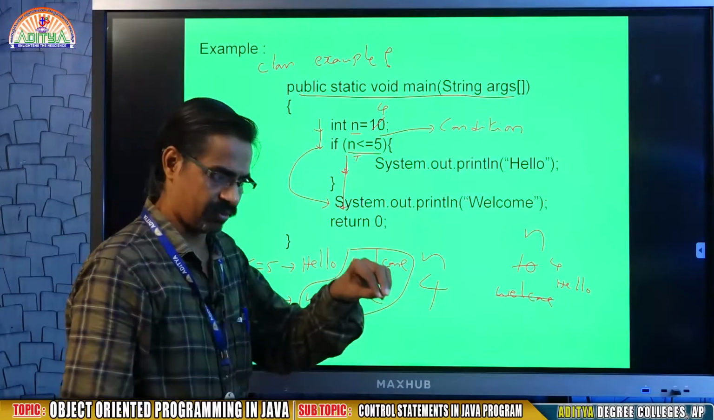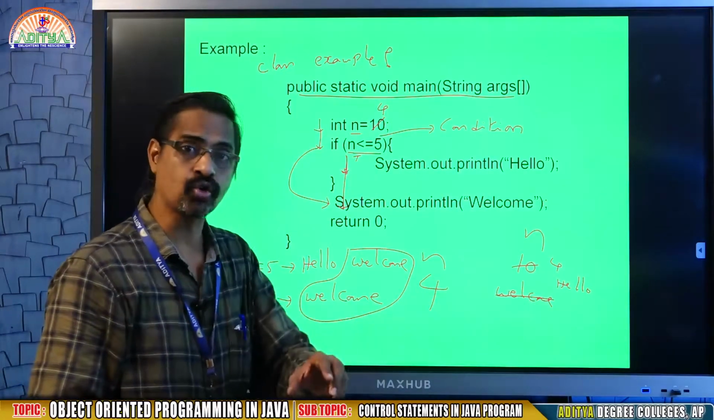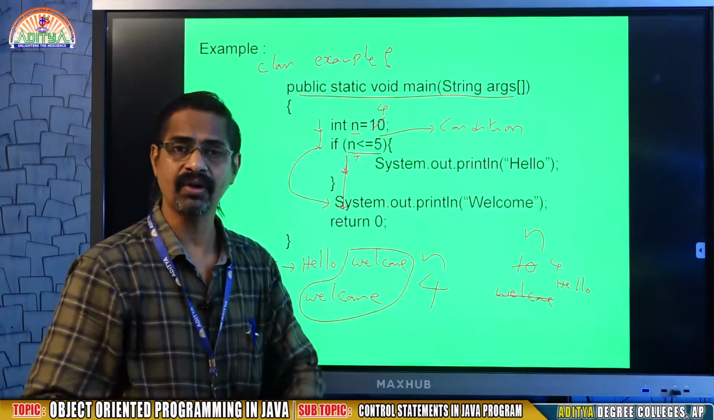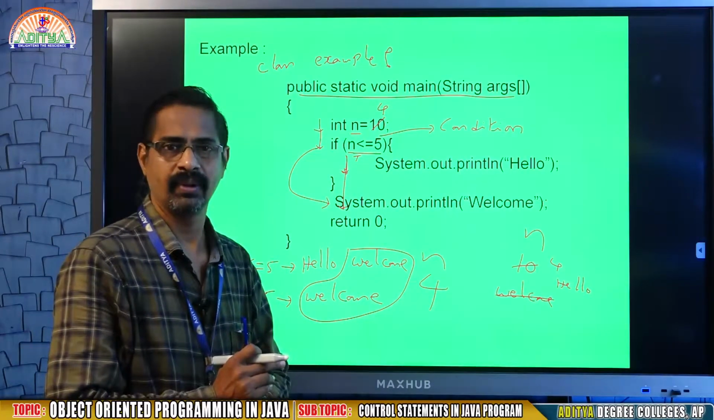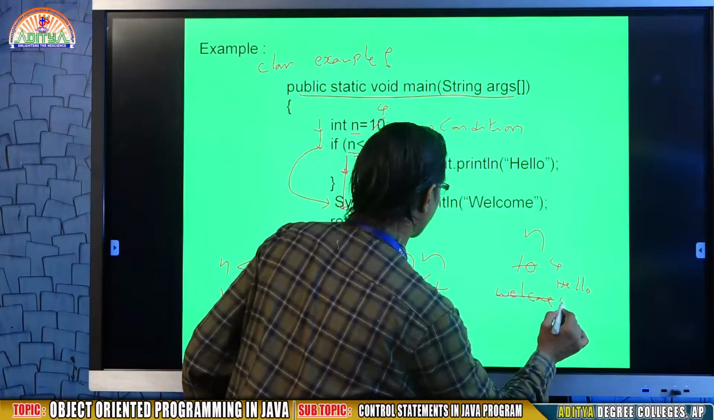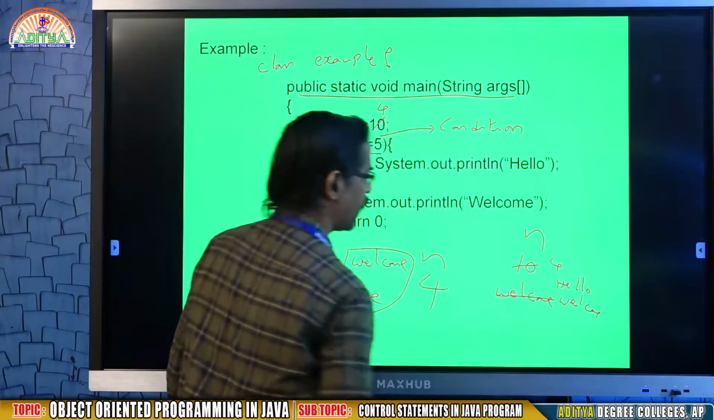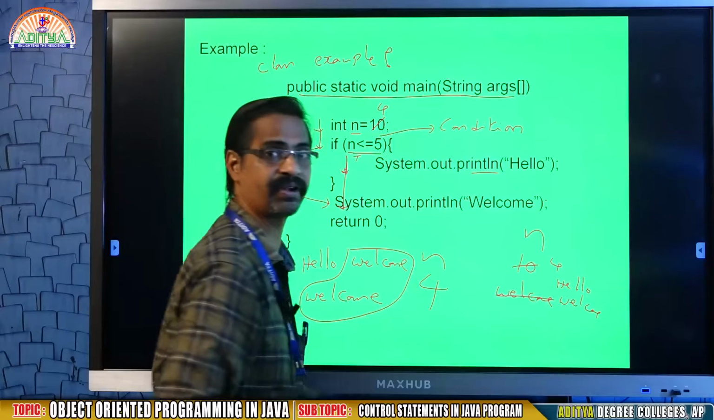Whenever the system enters the true block, after executing the true block, it will continue, because execution is nothing but the flow of instructions. So it will come to the next line, where it is going to print welcome after hello. That means it will print hello in one line and welcome in another line, because I used println.